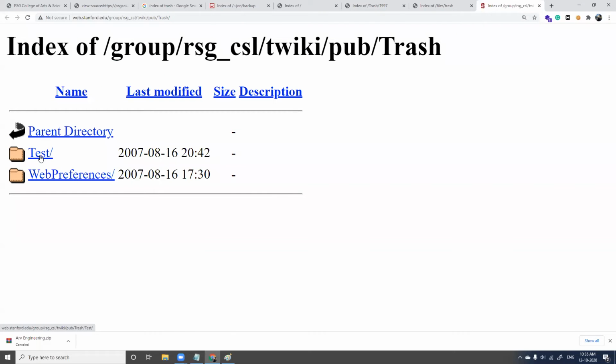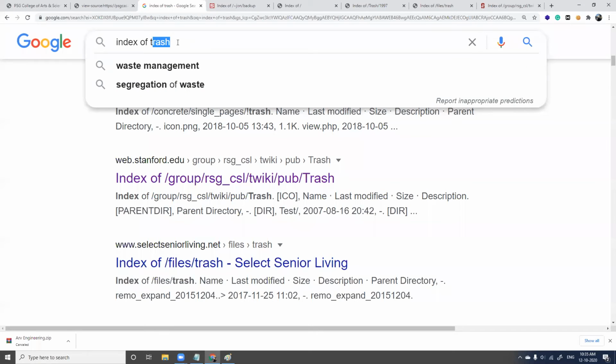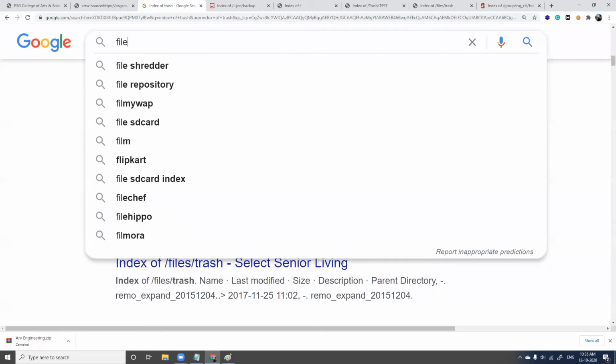So we have a few trash folders. First you need to understand what types of sensitive directories you have. Then you have to understand Google Docs, and then move on to using Google Docs for the sensitive directories which you have. So now let's move on with passwords. I'll show you usernames and passwords.